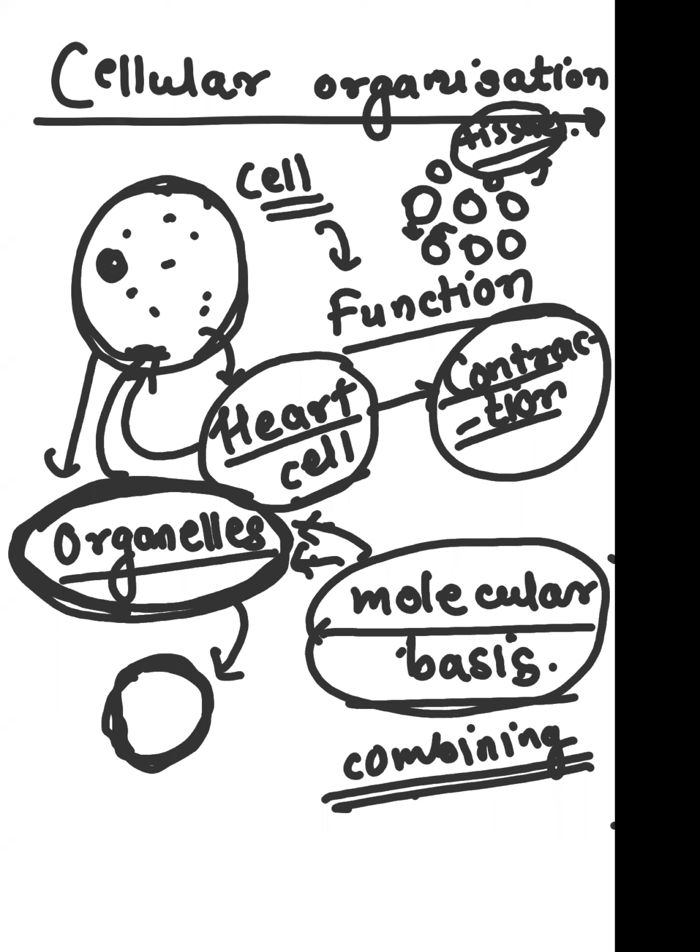Understood? Whenever we say an organ is performing function, we have to understand that multiple tissues are interacting with each other and performing the function. So this is an organization, a hierarchy of a cell. Okay, you're understanding?